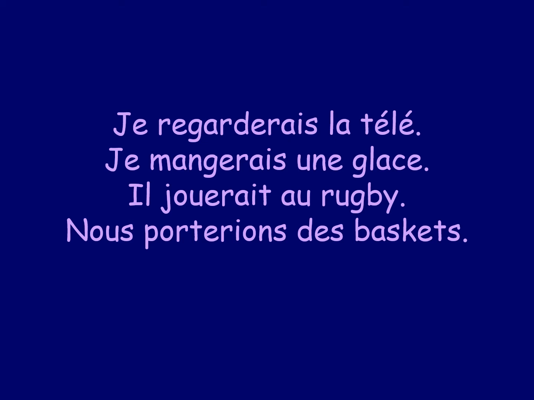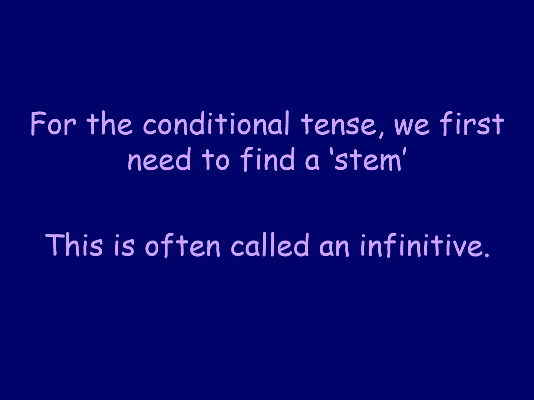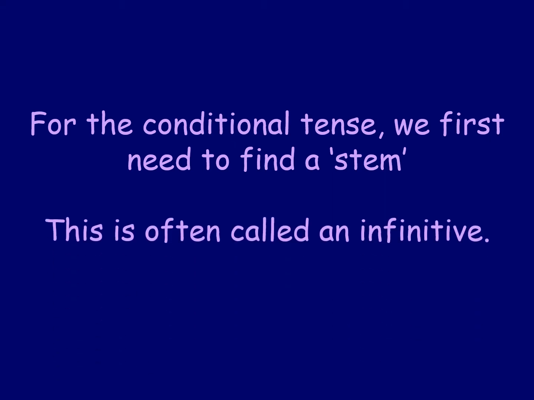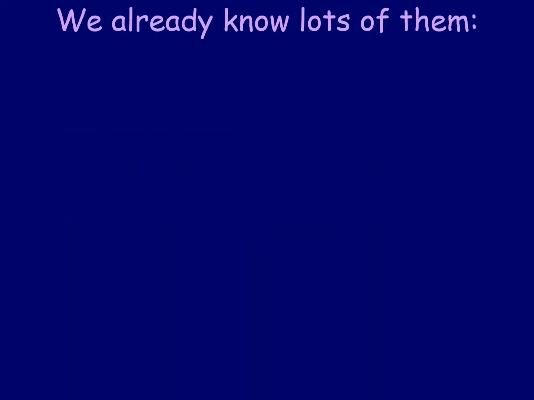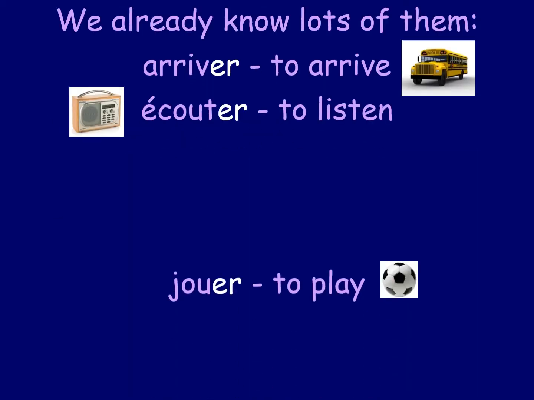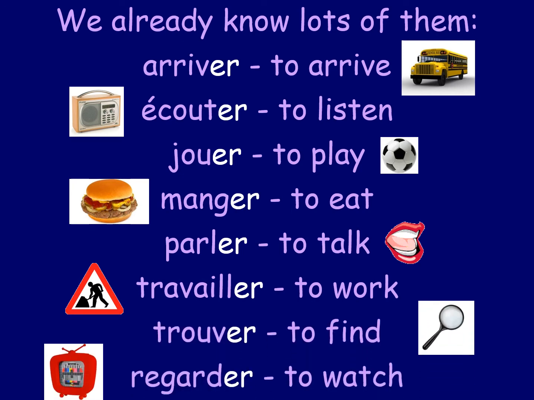So let's have another look at that, a bit more detail. So again, just go through what we need to do. We need to find the stem, and the stem is called the infinitive. So it's very similar to the future tense at the moment. So it's the full form of the verb. Here we already know lots of these. They're all infinitives. They all still have the ER on the end of them. Jouer, manger, regarder. We get our stem.